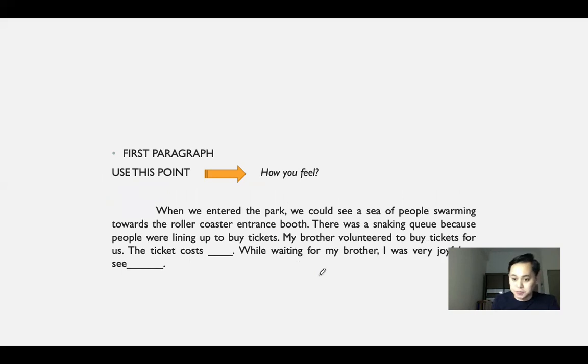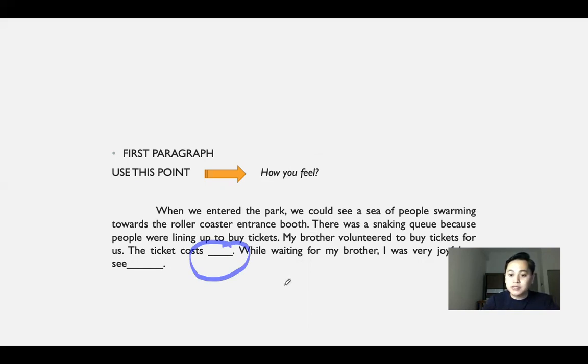So you have this next point, how you feel. Okay, when we entered the park, we could see a sea of people swarming towards the roller coaster entrance booth. There was a snaking queue because people were lining up to buy tickets. My brother volunteered to buy tickets for us. The ticket costs... So what is the price for the ticket to ride the roller coaster? You have to use a specific price for that.